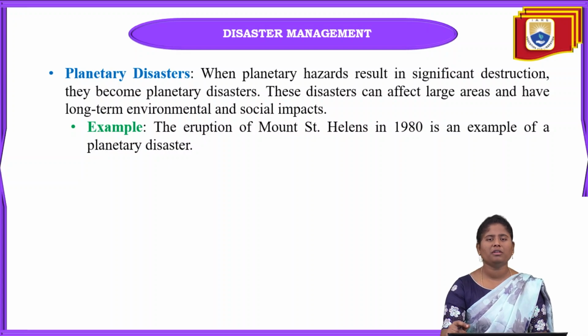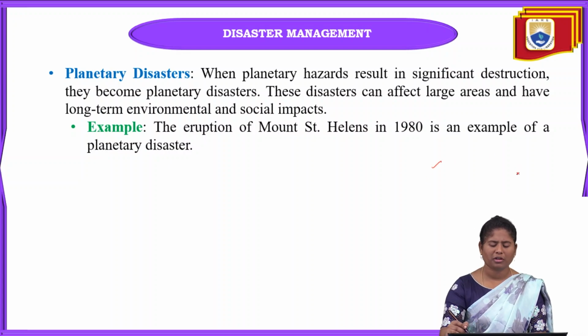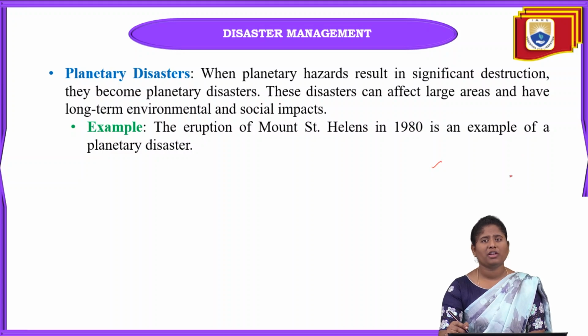Whether it is a planetary disaster, a man-induced disaster or a natural disaster, it will affect the environmental, economic and social conditions of our country. A main example is the volcanic eruption at Mount St. Helens in 1980, which is also an example of a planetary disaster.